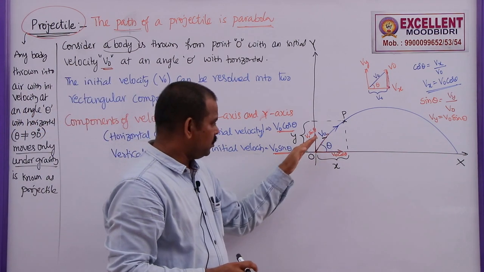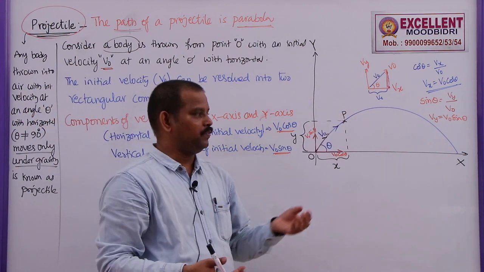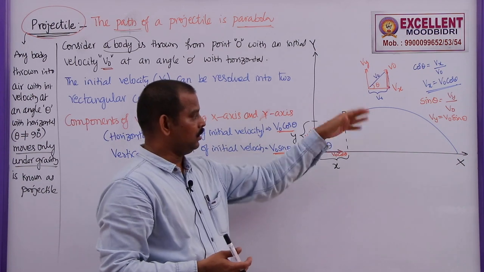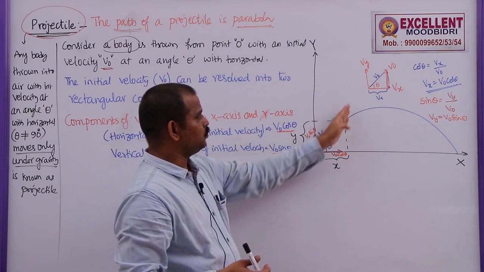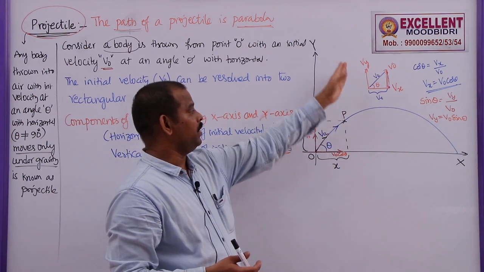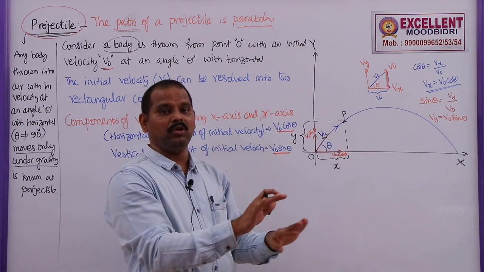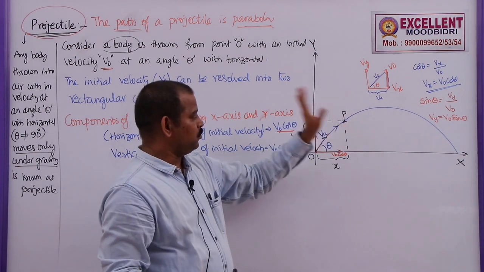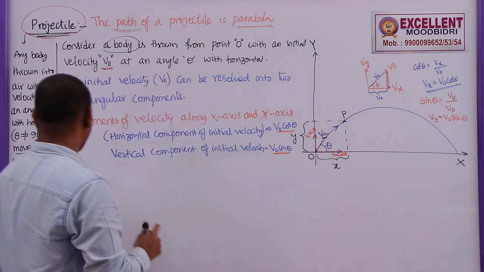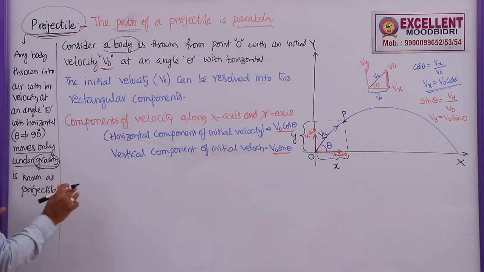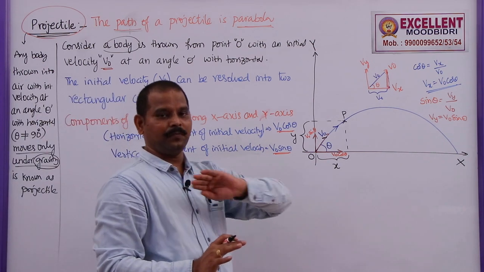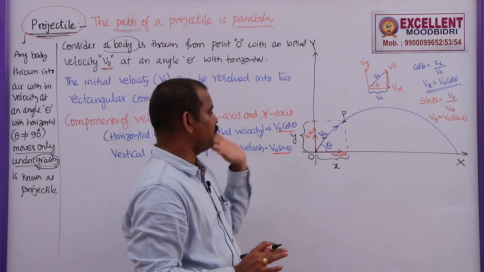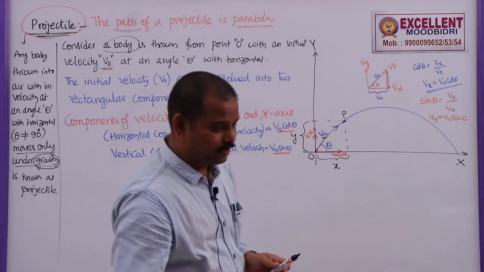Here, when the body is moving, other forces may be some electric force, some electric field, or due to a magnet; let us say it is an iron ball, it may be attracted towards the magnet, but all those external forces were removed. That means this body is moving only under the influence of the gravitational field of the earth. So in this case, no other force is acting; the only force acting on a projectile is gravitational force.